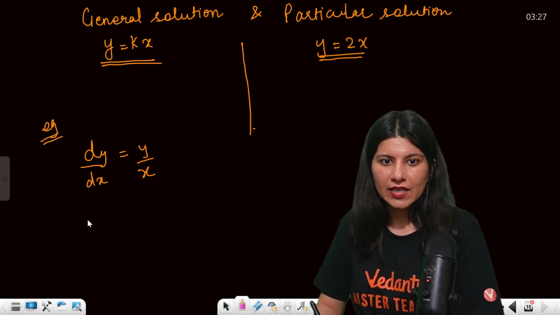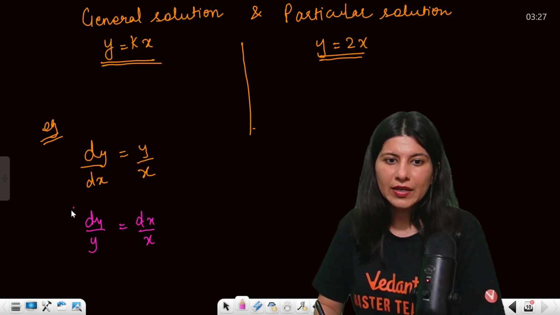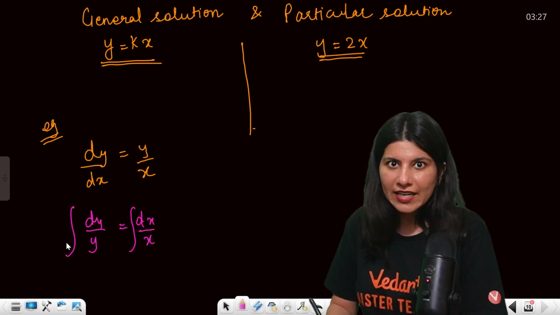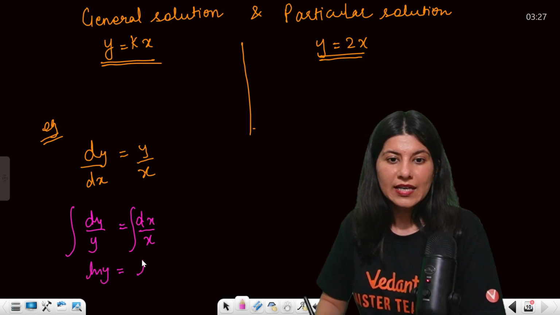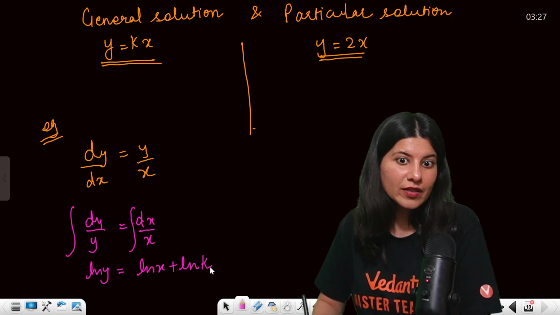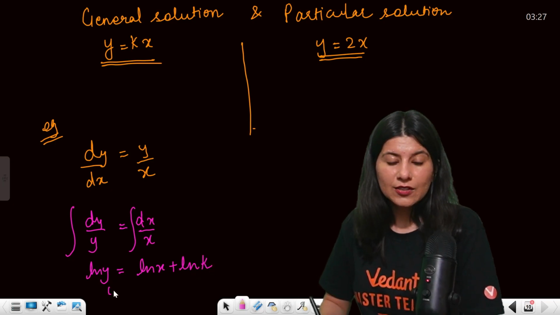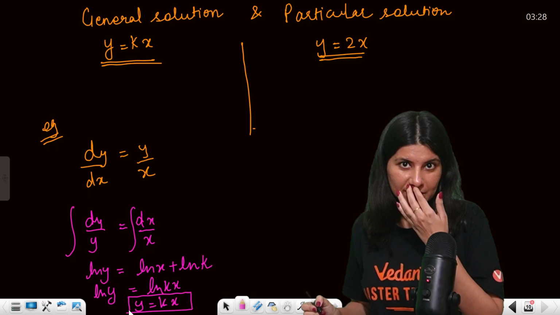Cross multiply. So dy by y equals dx by x. Now integrate, left side with respect to y, right side with respect to x. So this is going to be log y equals log x plus c, or you can call it log k. So this is going to be log y equals log kx. y will be kx. Are you getting it? y equals kx. Okay.